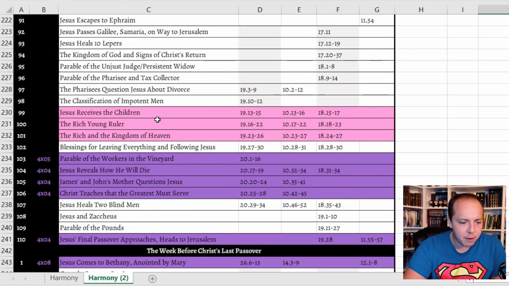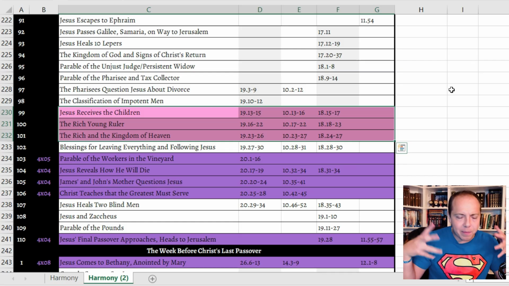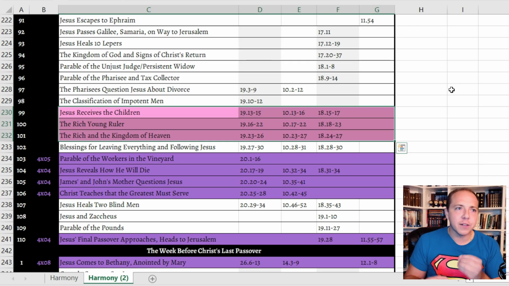No pink. Right here. Jesus receives the children, the rich young ruler, the rich in the kingdom of heaven. Again, I was fully expecting for us to see this, because the rich young ruler story to me is another story that just seems like it was almost put in the Bible for something such as The Chosen, right? It seems like that would be something they would naturally gravitate towards. If this were one of the earlier seasons, I could almost imagine them dedicating an entire episode to telling the story. But I think what we really saw in this season is that they were very constrained by the timeline, right? They really needed to fit this into 1 week, and therefore we didn't get as much flexibility in each episode as we have seen in other seasons, right?